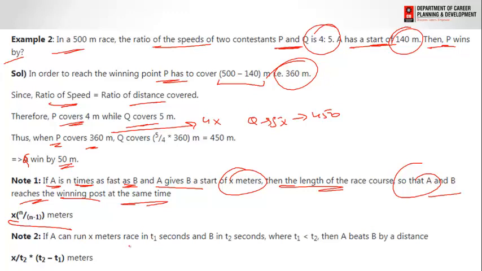The second thing we have: if A runs an x meter race in t1 seconds and B in t2 seconds, where t1 is less than t2, then A beats B by a distance of x by t2 into t2 minus t1 meters. So these are the two short tricks that we can use in the questions directly to solve the question without putting much effort in the calculation part.